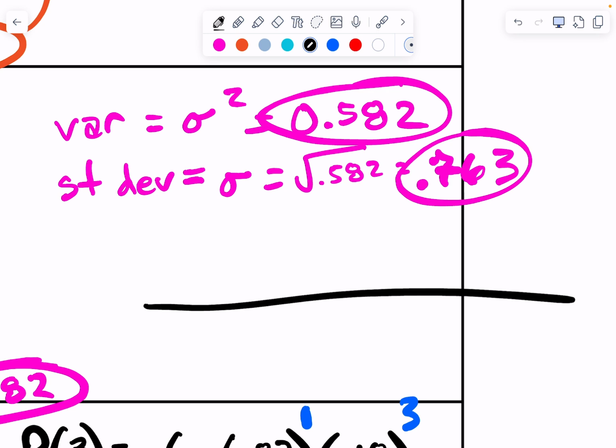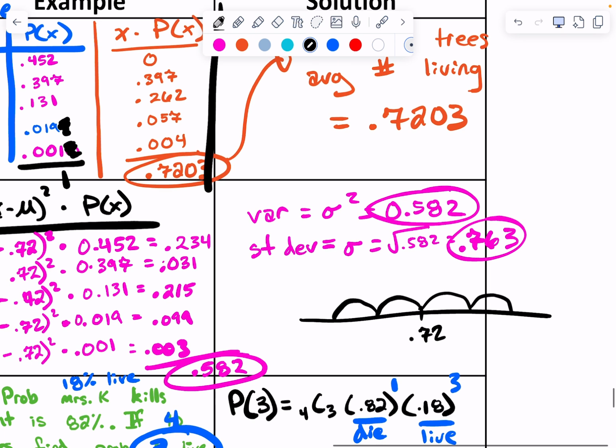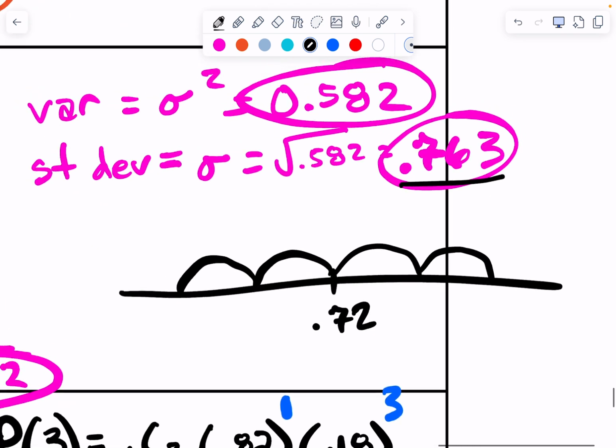Okay, last thing I will say. What was the average, by the way, the average number living out of 4? 0.72. So if I have 4 trees, 0.72 is the average number that will live. If I'm trying to find significant values, I add the standard deviation twice and subtract the standard deviation twice. The standard deviation is 0.763.